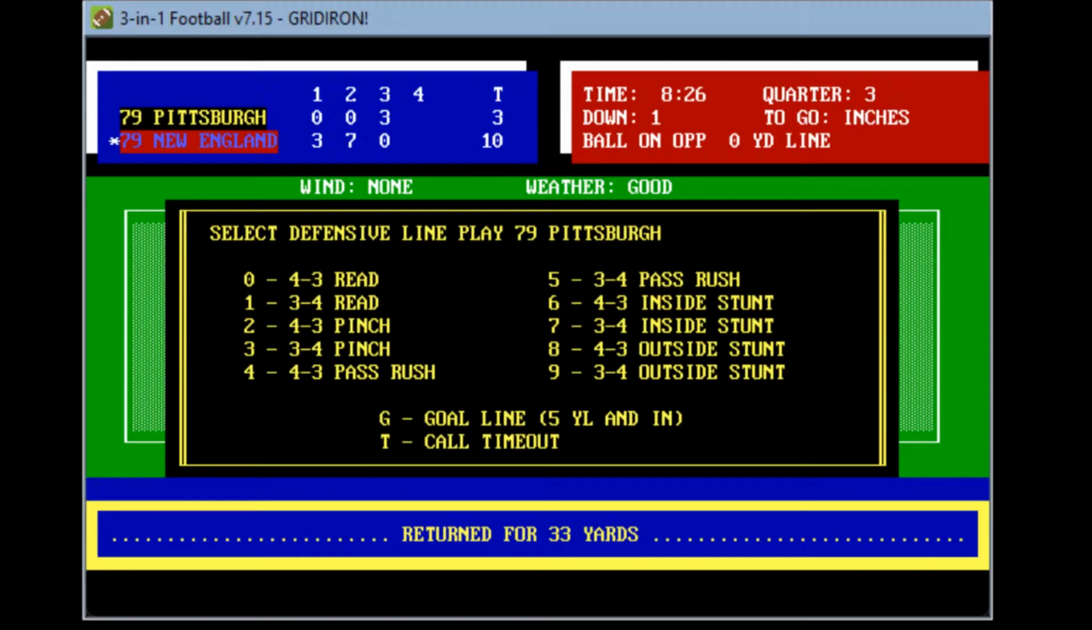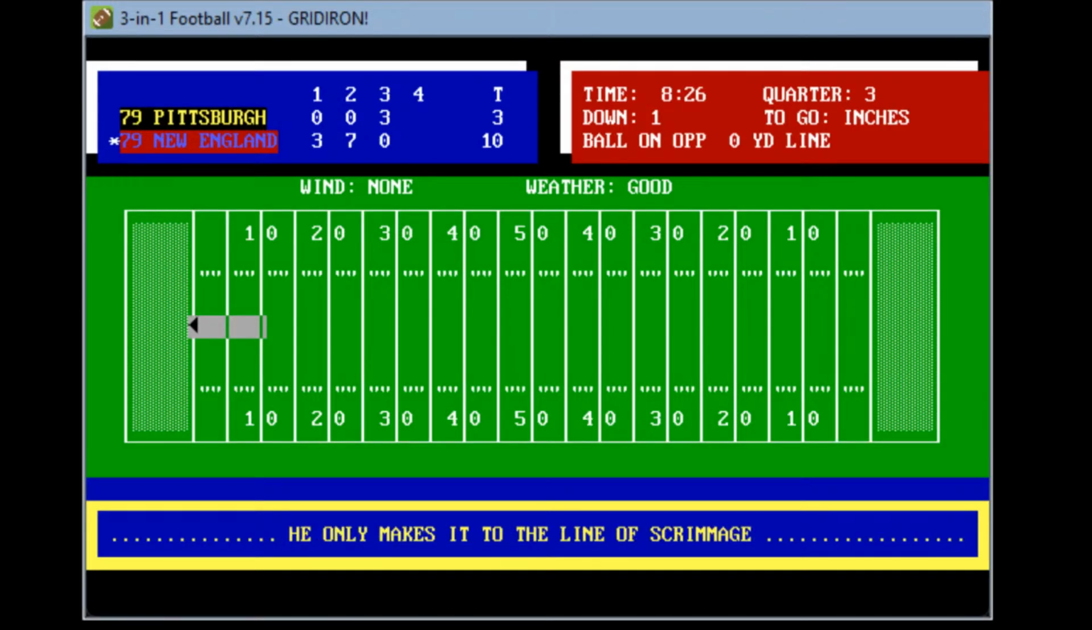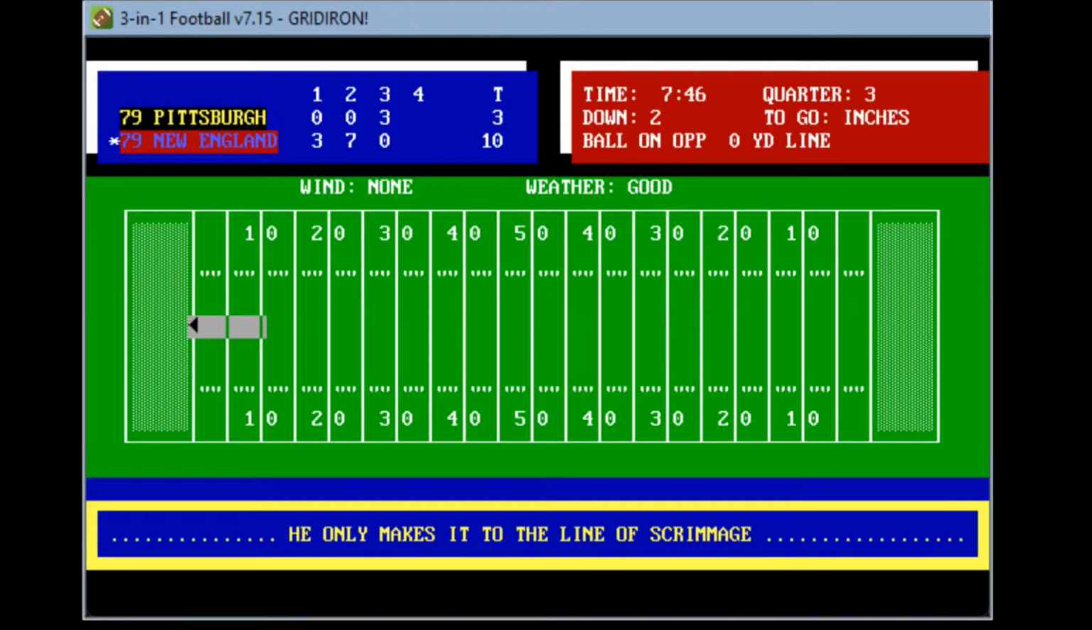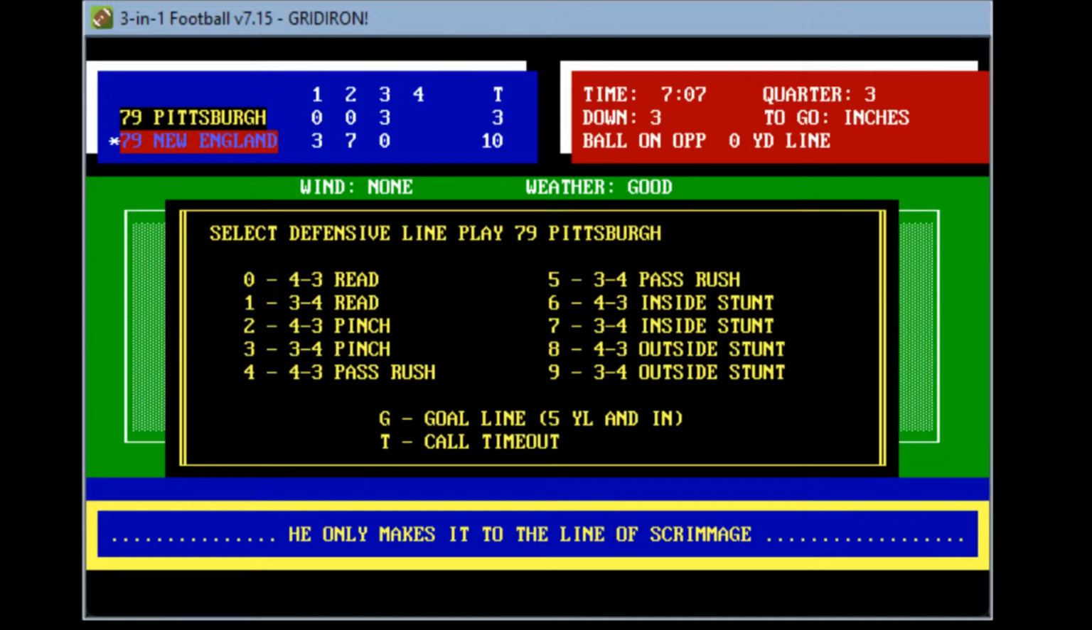So an interception of Bradshaw. First and goal, 8:26 remaining. And now they can use the goal line defense here. He keeps it, only makes it to the line of scrimmage. So the Pittsburgh defense holds strong. Again, they're bringing in their goal line defense. He only makes it back to the line of scrimmage.